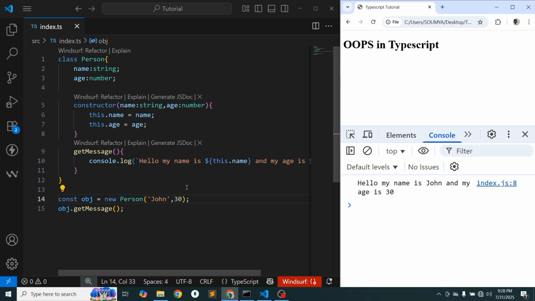I hope you can understand this class and object concept. This is a very simple concept. Next day we are going to discuss some deeper things, the access modifiers: how to hide some data from one class to another class, or if you want to create multiple classes, how all the things are related.